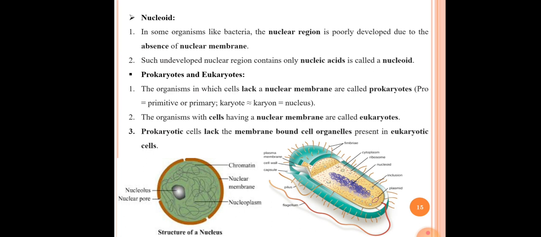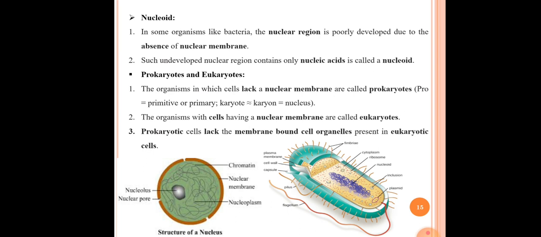The second point here is that such an undeveloped nuclear region contains only nucleic acid, hence it is called a nucleoid. Actually, this undeveloped nuclear region contains only nucleic acid, that is DNA or chromosomes or chromatin fibers. Hence, such an undeveloped nucleus is called a nucleoid. Okay, so our next point is prokaryotes and eukaryotes, or prokaryotic organisms and eukaryotic organisms.